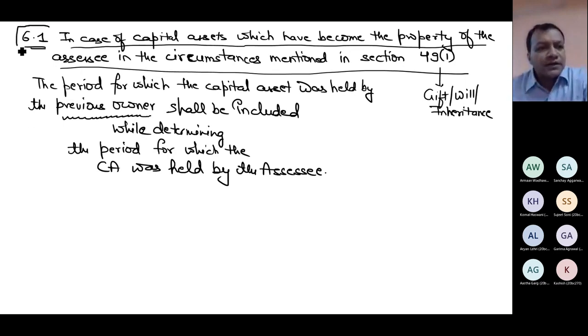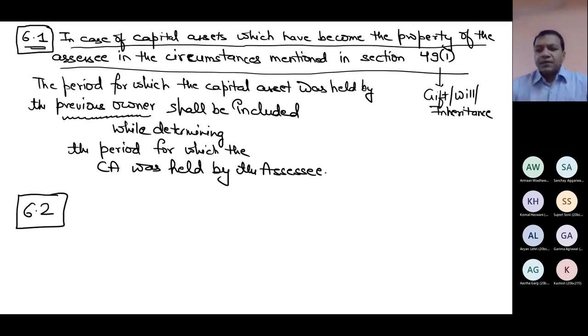I have discussed only the first point, how to determine the holding period in these cases. I will discuss 5 to 6 different cases. Like in liquidation, what is the way to determine the holding period? When amalgamation happens, what is the way to determine the holding period? When demerger happens, what is the way to determine the holding period? When inventory is converted into stock in trade, what is the way to determine the holding period?